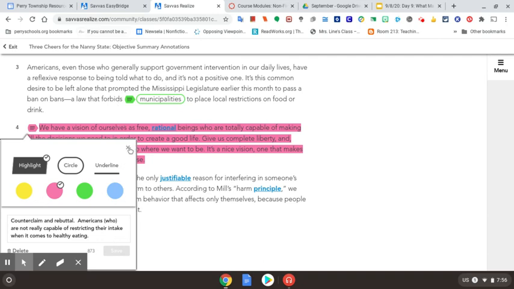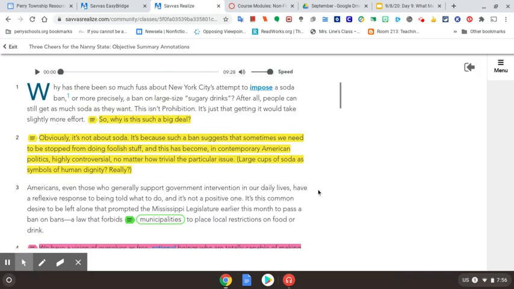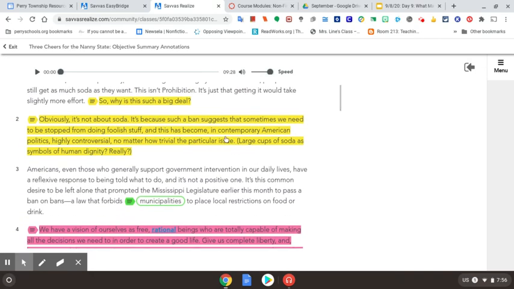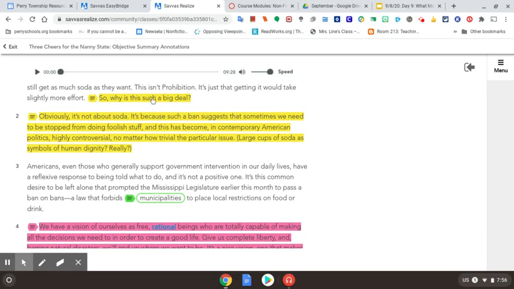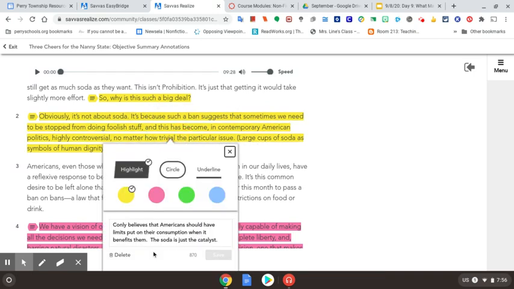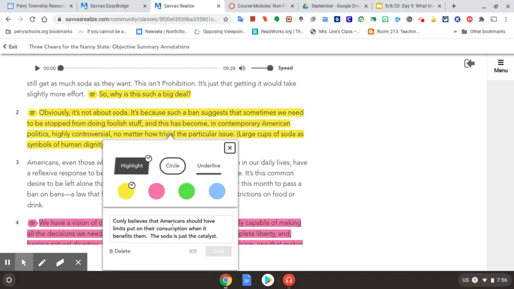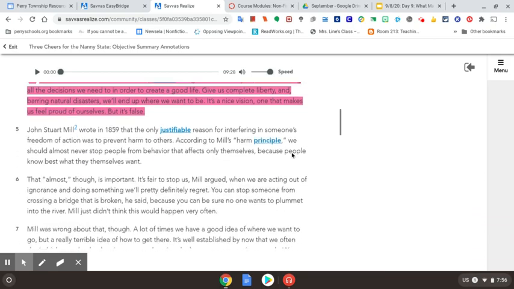Okay, so let me go ahead and close that out. So these are the ways that you are going to annotate. So I have some with the claim, what our author is thinking, that why. Okay, Conley says, why is this a big deal? Well, it's a big deal because Americans, right, we should have those limits put on us when we can't do that ourselves. But it's not really just the soda, it's kind of limiting other things as well. Okay, so this is how you are going to annotate.